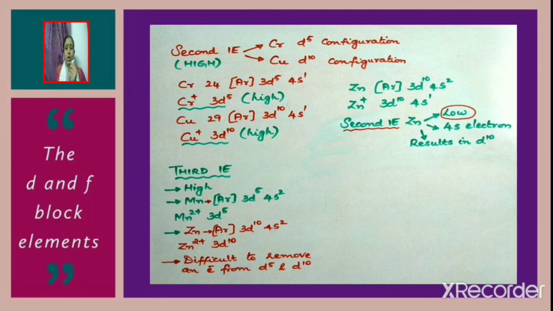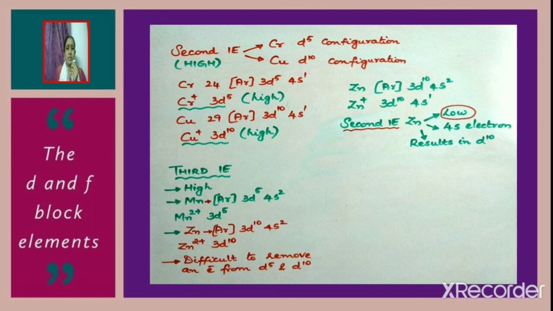Now consider copper, atomic number 29. The electronic configuration can be written as argon 3d10 4s1. When one electron is lost from the 4s orbital and copper changes to copper plus, the configuration will be 3d10. So in the case of copper, the second electron has to be removed from a more stable d10 configuration. So this is the reason why the second ionization enthalpy of copper is higher.